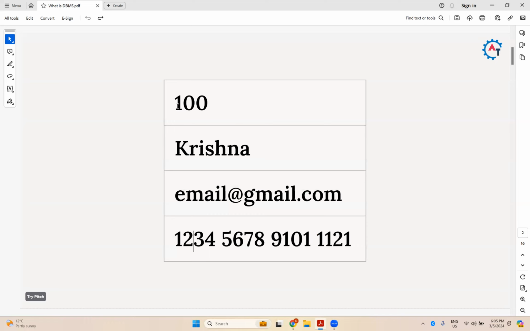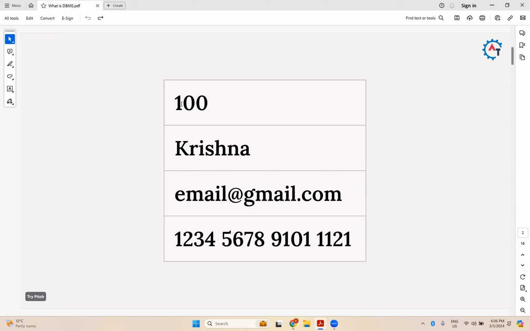So what is this 100? Is this the age of a person or any product price, $100 or 100 rupees? Krishna, is it the name of any person? We don't know. What is this email? Is it your personal email ID or your professional ID? We don't know. What kind of number is this big number? When you look into this, we cannot say what it is. So potentially it should become data.